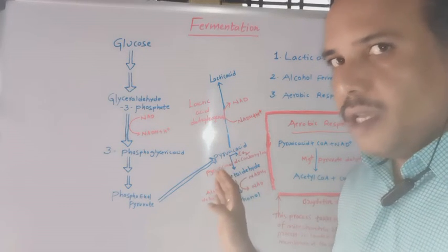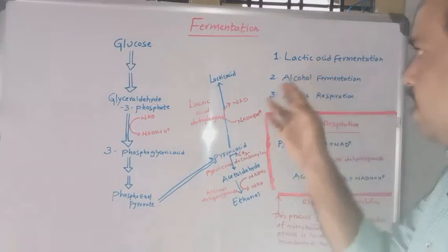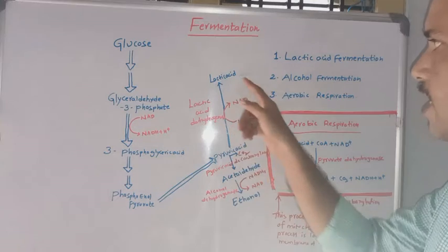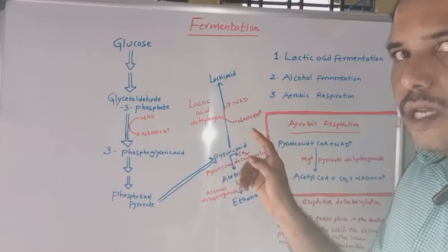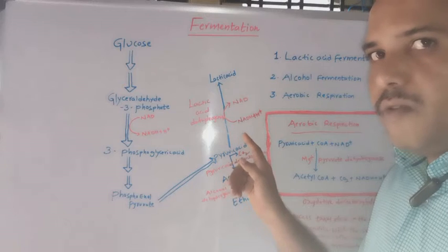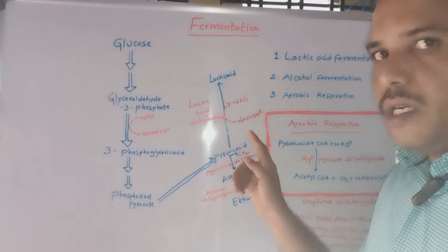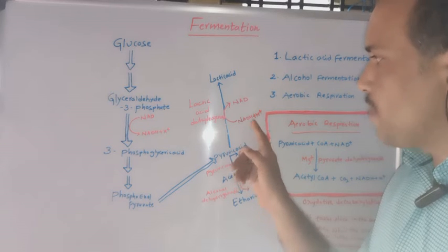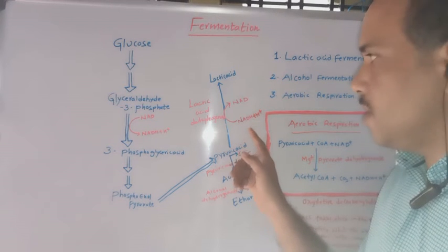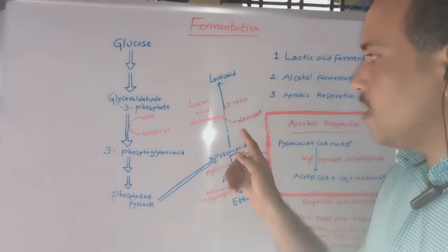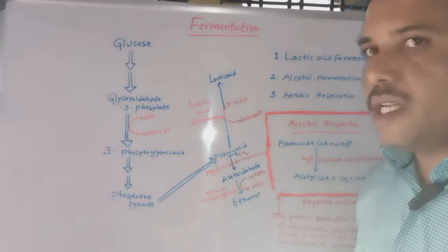Now, this pathway, what happens? We have completed lactic acid fermentation and alcohol fermentation. Lactic acid fermentation occurs during exertion, more exercise, when eukaryotic animals, that means human beings, undergo more exertion. There are muscle cramps that occur because of the lactic acid accumulation.